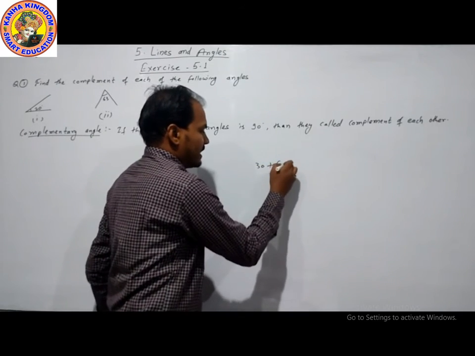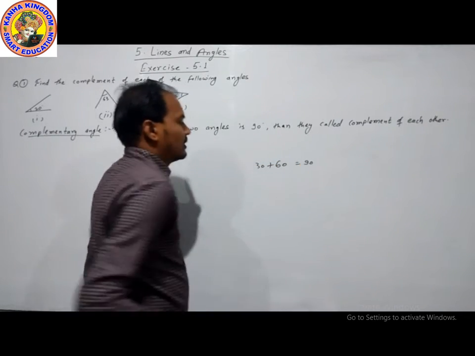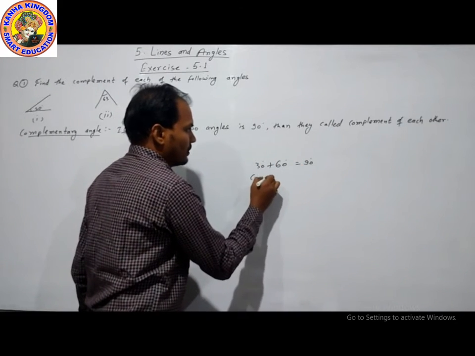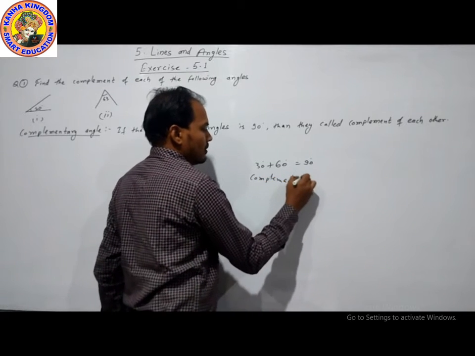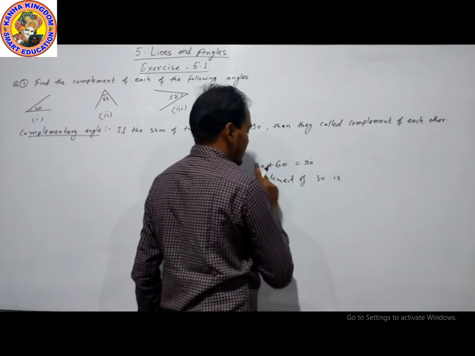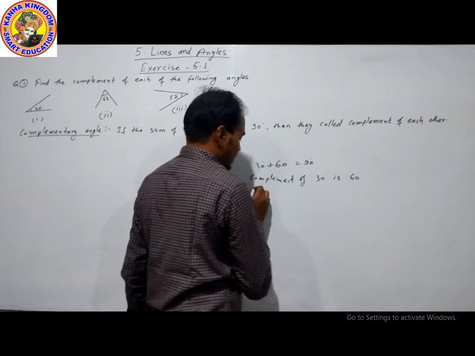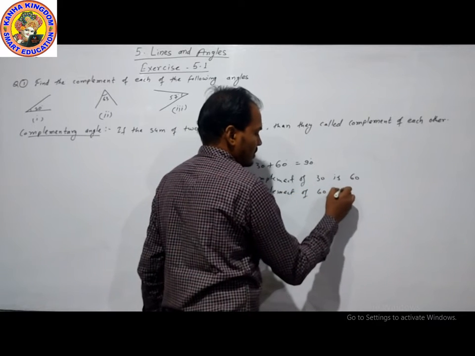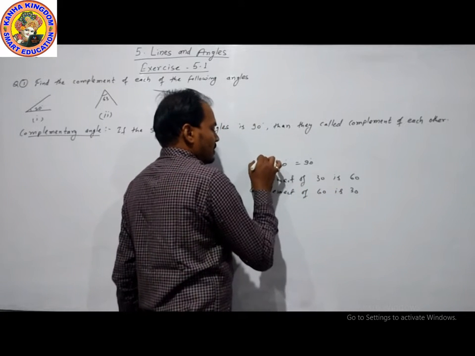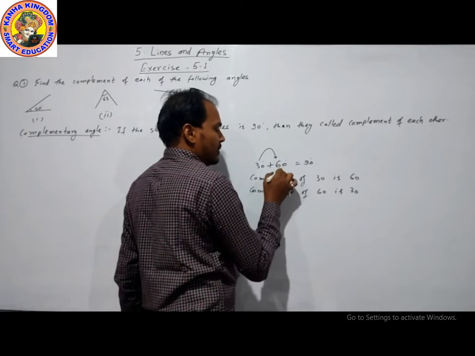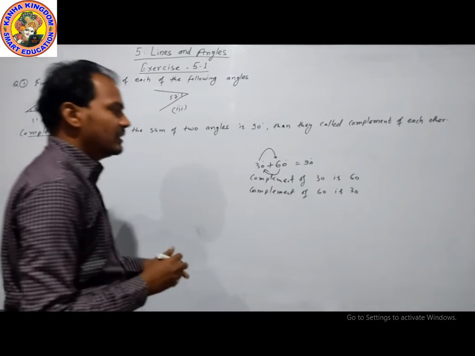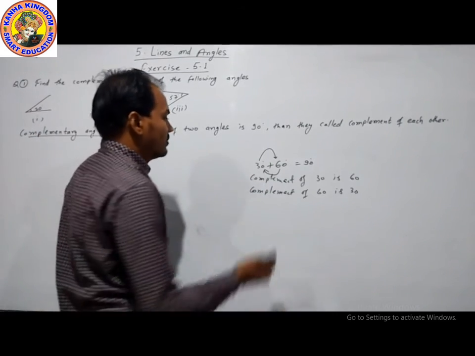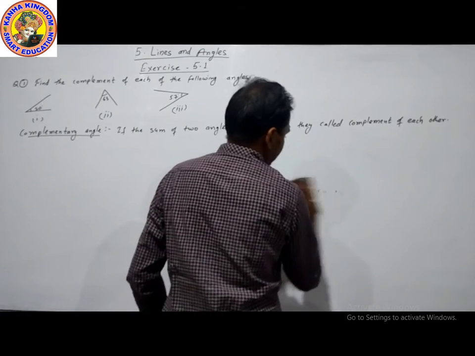Let us take an example: 30 plus 60 is equal to 90 degrees. So the complement of 30 is 60, and the complement of 60 is 30, for making the angle of 90 degrees. Now we will take the question.